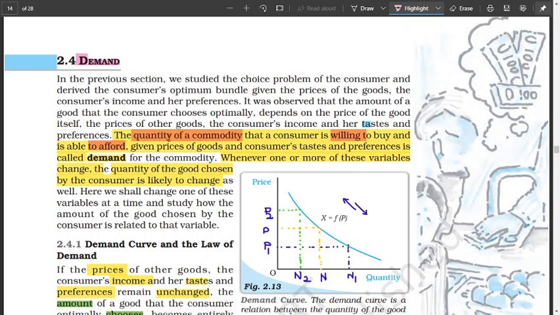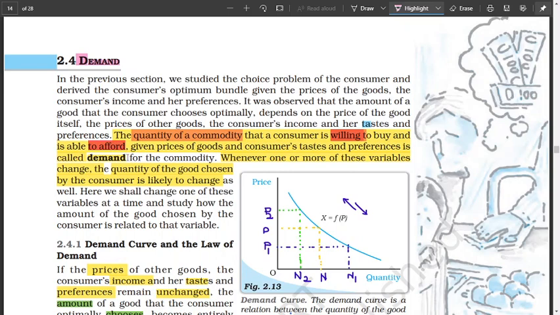So you go to the market and afford to buy and have the money to buy. So how many you can buy given the price, that's demand. You may want to buy things, you are willing to buy things, but if you have no power to buy, if you can't afford to buy, then that's not demand. That should be kept in mind.